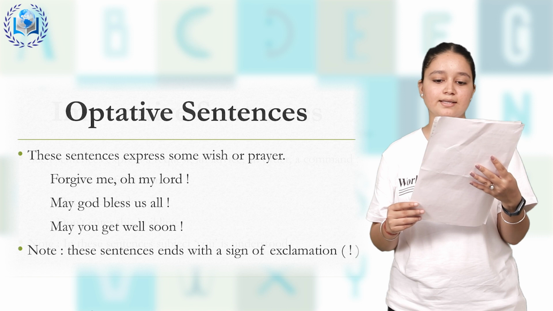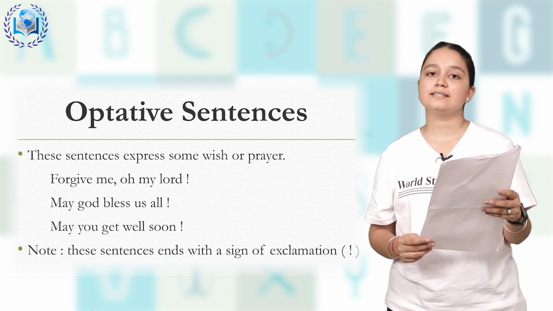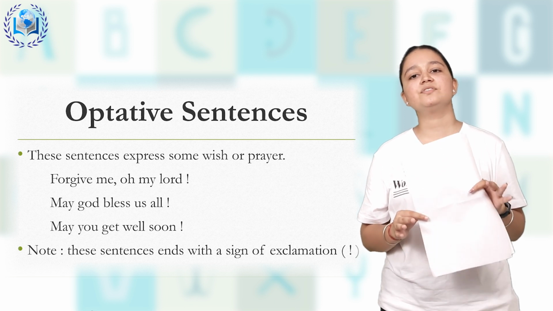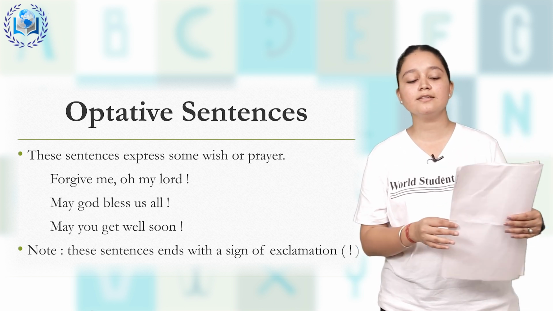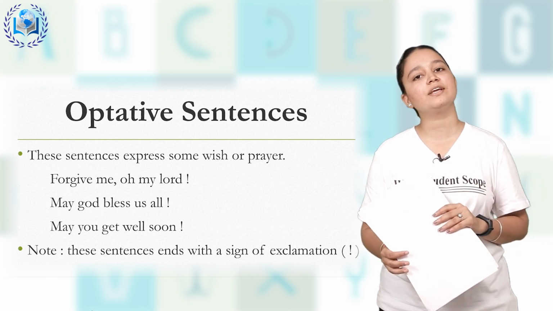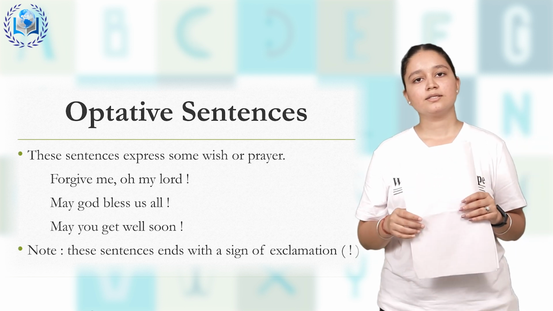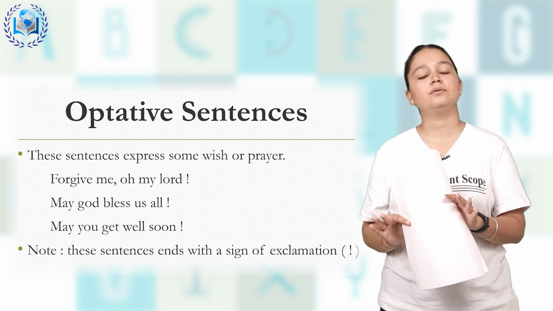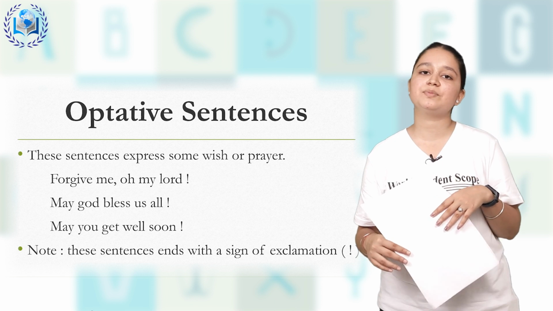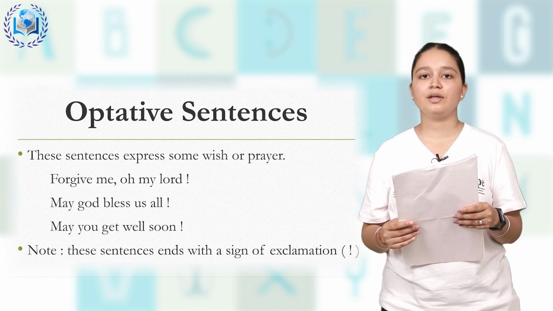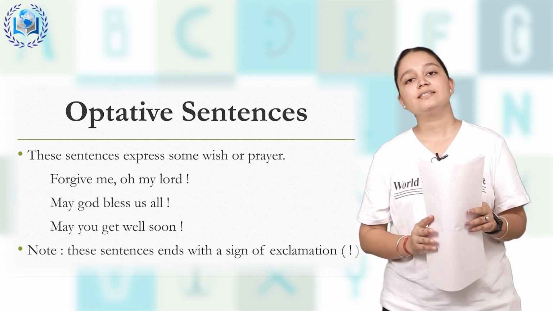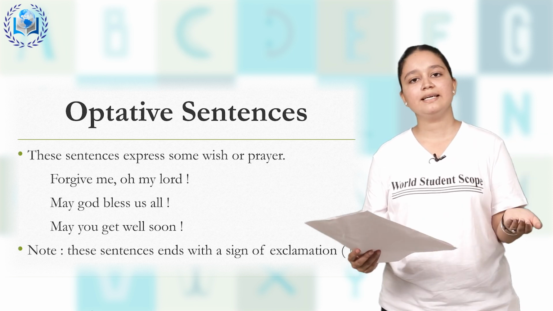So next is optative sentences. Our fourth kind of sentences, optative sentences. Now optative sentences are the sentences which express some wish or a prayer. If I say forgive me, oh my Lord, it always ends with an exclamatory sign. We are expressing a wish, or we are expressing a prayer. So, may God bless us all. This is another example of optative sentences.